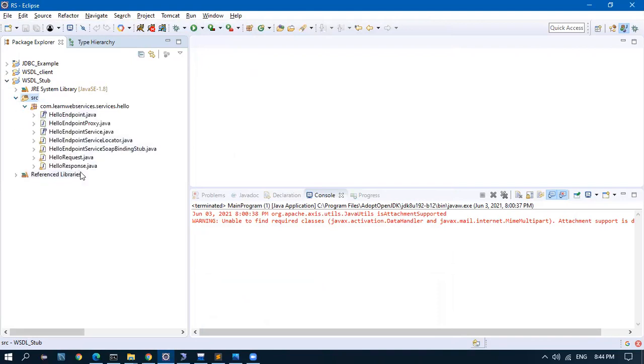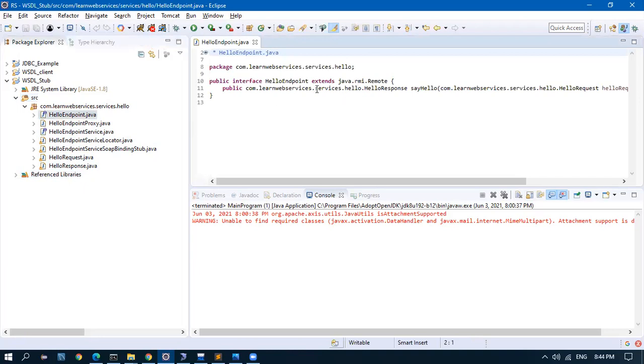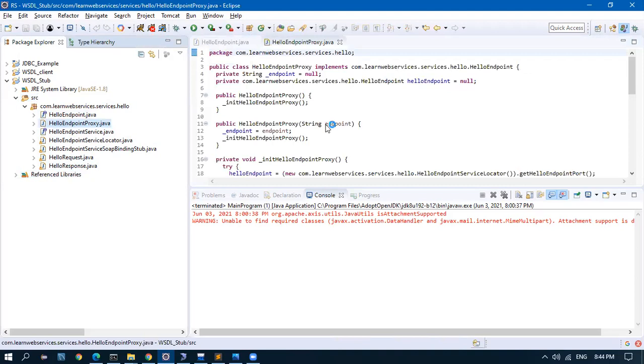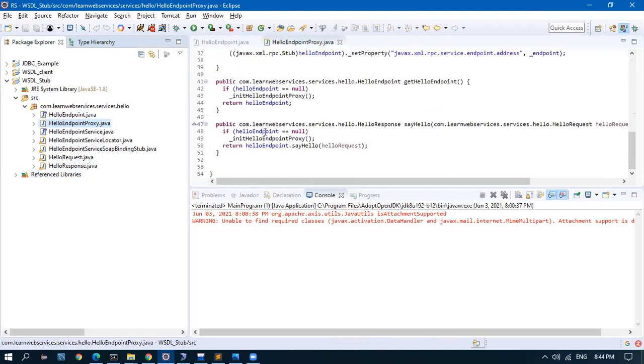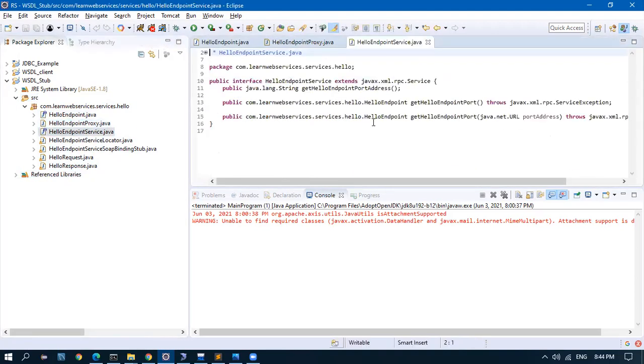You got the files. Since it is a very simple service, we got only a few files. These are all automatically generated. Did you notice? Using the WSDL, we got an endpoint interface. We got a proxy, which we can use to hit. We got a service interface, with two methods, get port and get endpoint address.